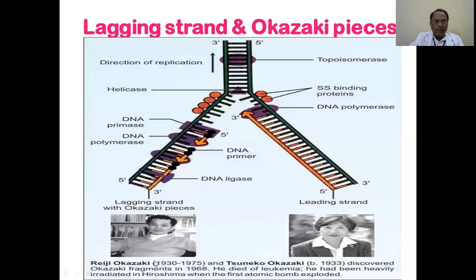These two people, Reiji and Tsuneko Okazaki, were working in Japan during the Second World War, and Reiji was involved in the Hiroshima attack accident. He was there, unfortunately, and received a large dose of radiation. Ultimately, at a young age, in a short time, he died of leukemia, blood cancer.